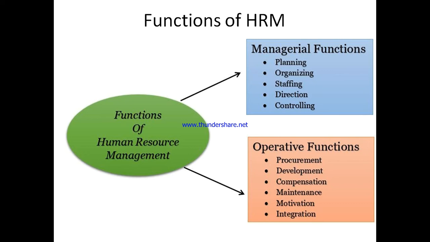The procurement function involves the acquiring decision, or we can say the hiring of employees, which is backed by the human resource planning process; it is a successive function of human resource planning itself. It involves the recruitment and selection of employees. Then comes development, which involves orientation, training and development, and management development programs.